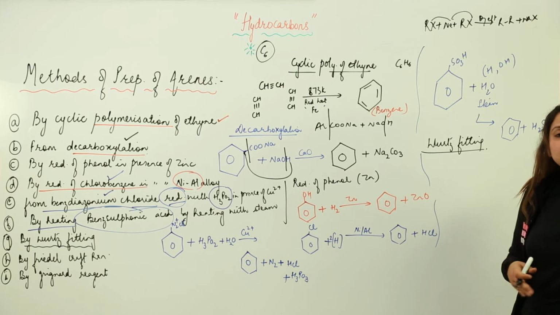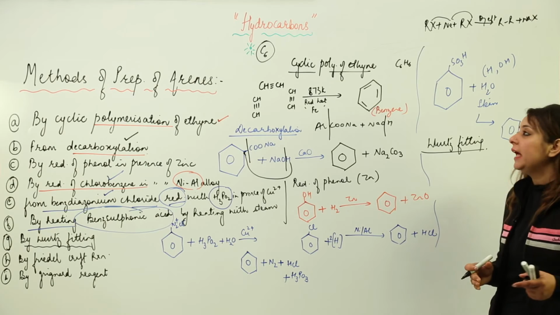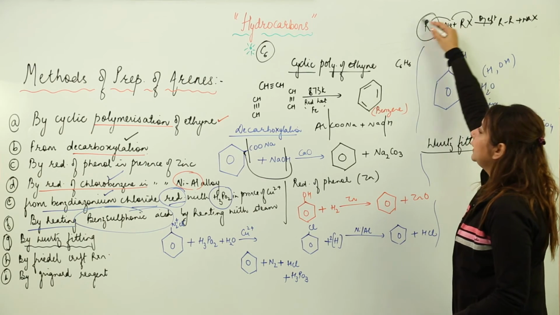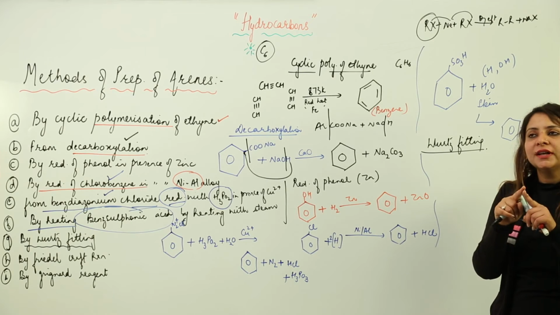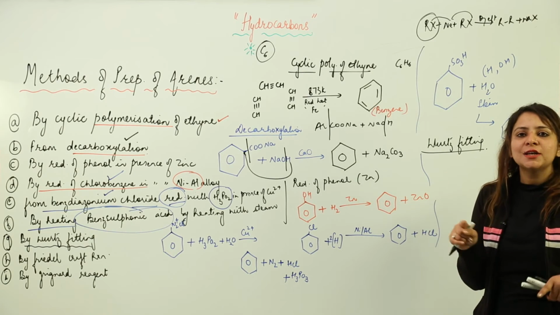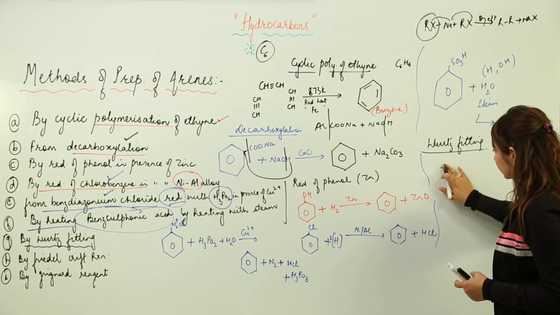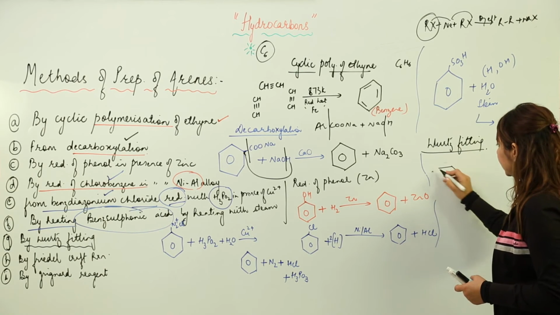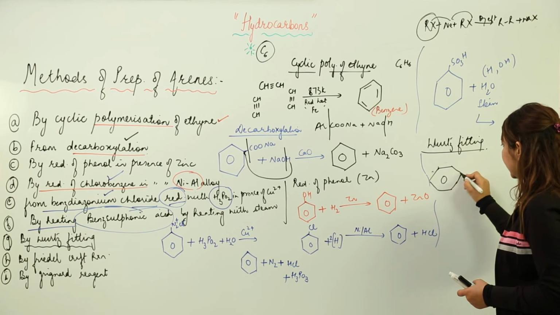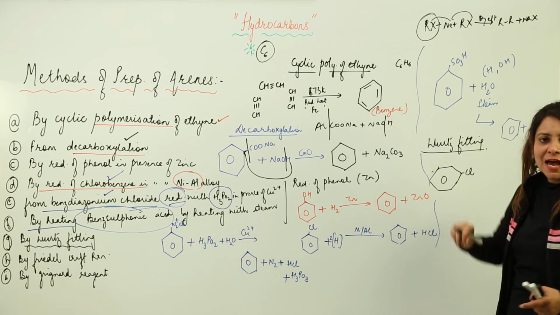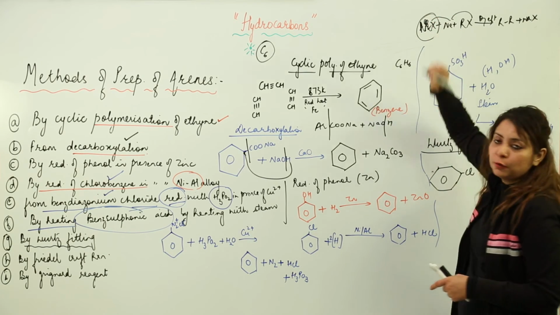Here in Wurtz-Fittig it is again similar to the alkane. The difference lies only in that out of the alkyl halides, one is an aryl halide, that is aromatic, that means you can say a cyclic group attached with the halogen. So suppose this is chlorobenzene. Let's take an example. Let's take RX as A, because this is going to be an aromatic ring.